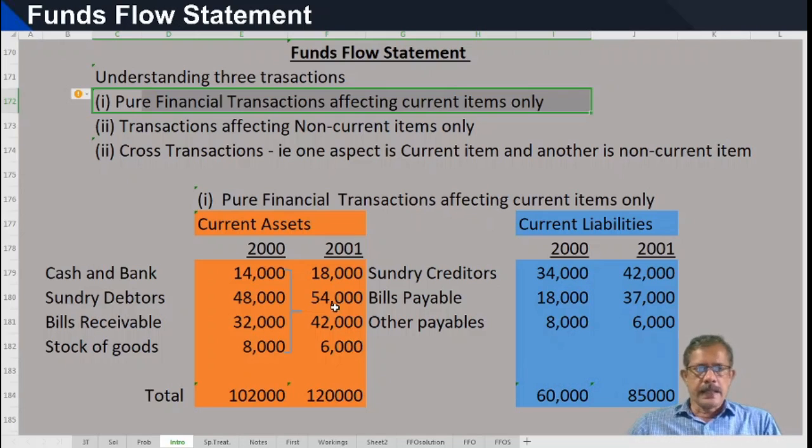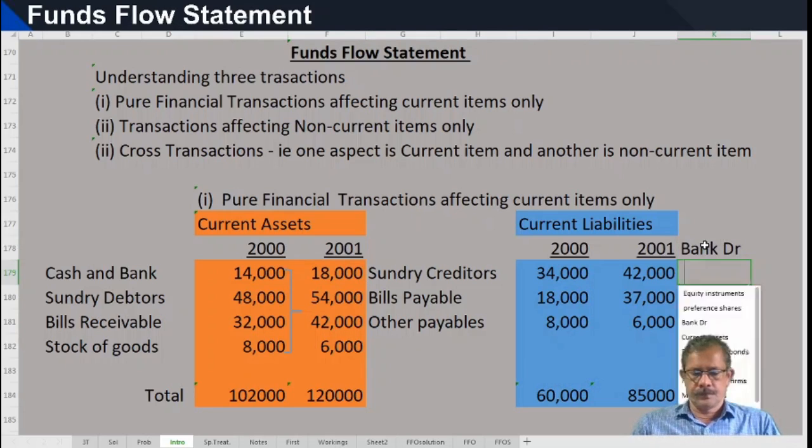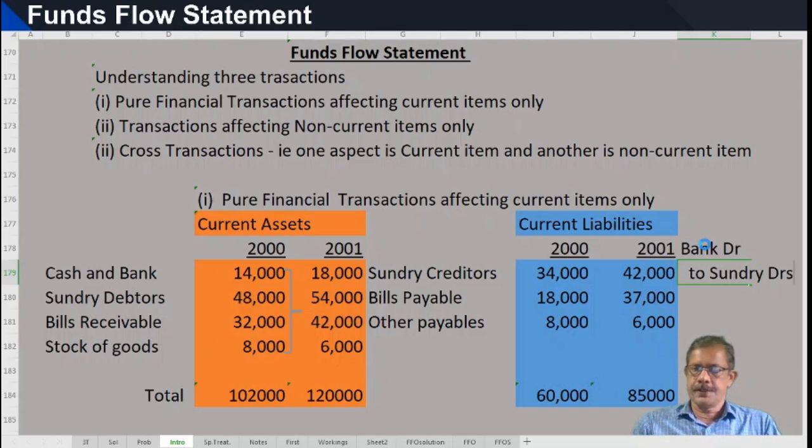Example: of the sundry debtors, 4,000 rupees has been collected. What is the entry? Bank debtor to sundry debtors. Both are current.